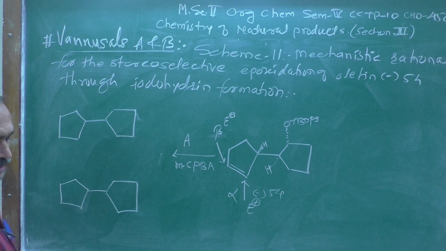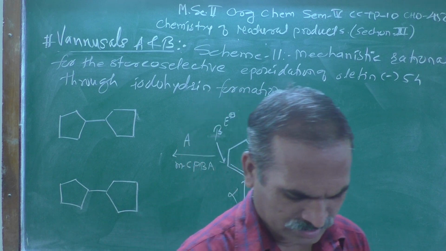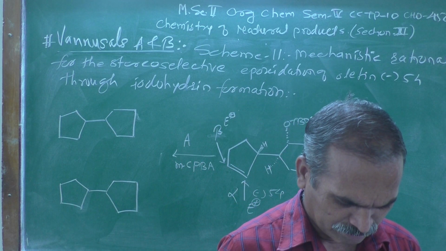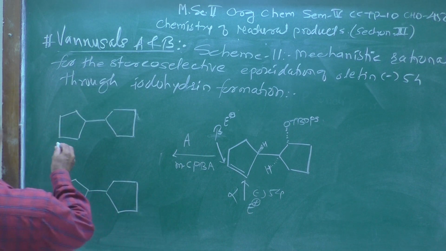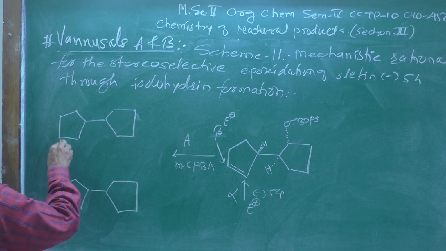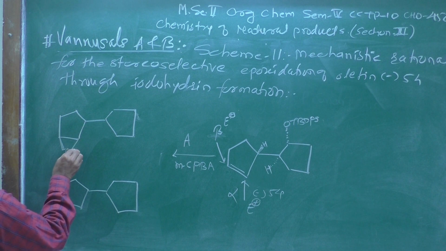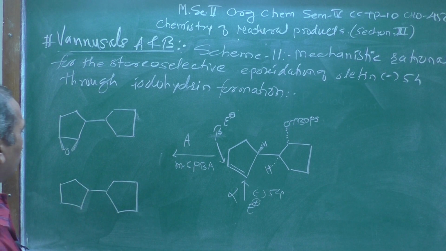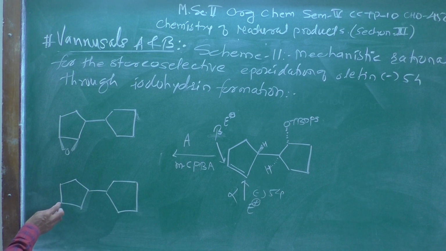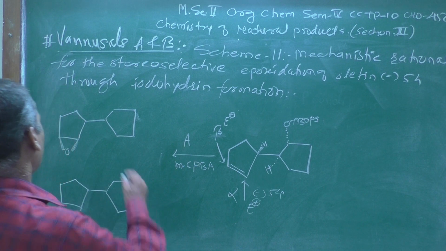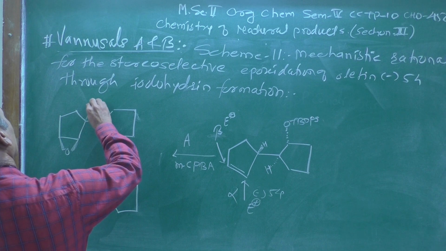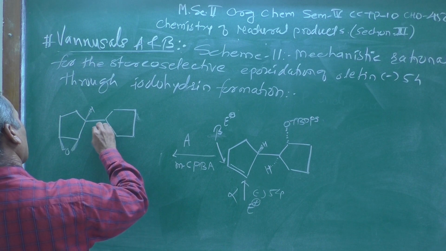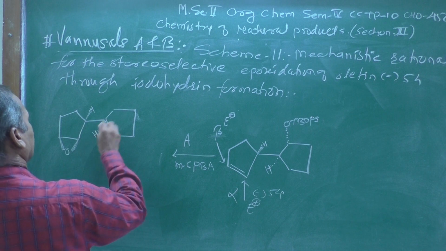Now if it is attached to the beta side, the epoxide looks like this, O, this one, right? And when the epoxide is on the alpha side, meaning below, the oxygen atom you can show like this, and the other part of the organic compound remains as it is.